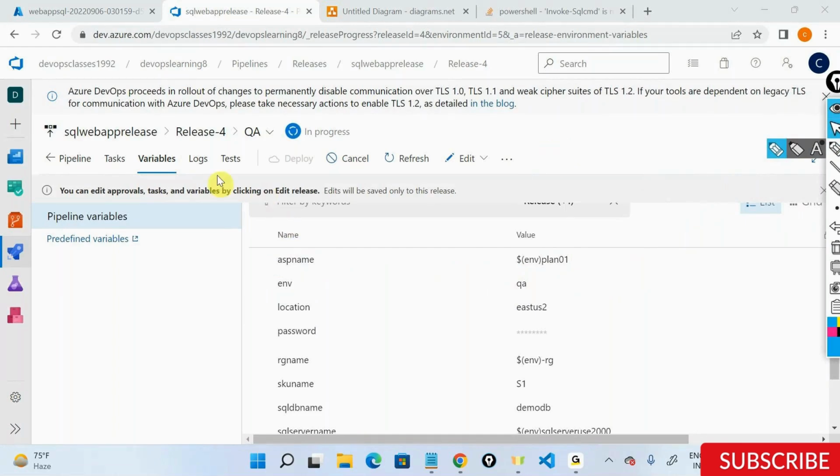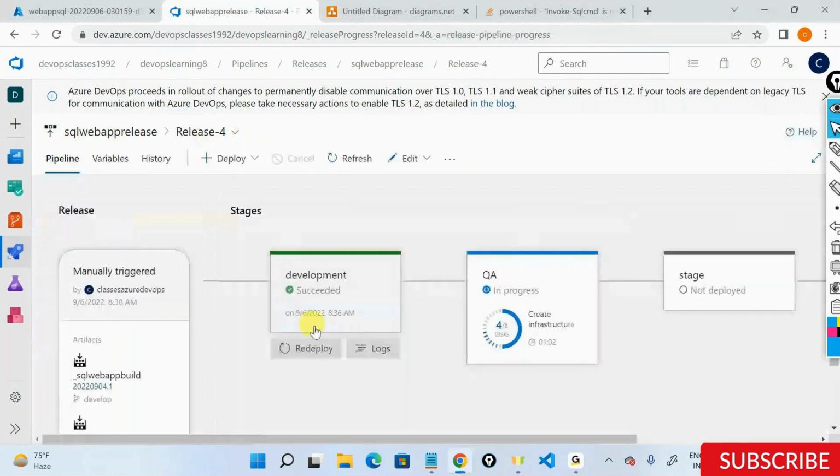In real time, do we deploy at a time? Not really. Firstly, we go with development. We deploy everything in development. We wait for the developers to go ahead and test it out. We allow them to completely test it out here, and then we move to the other phases.